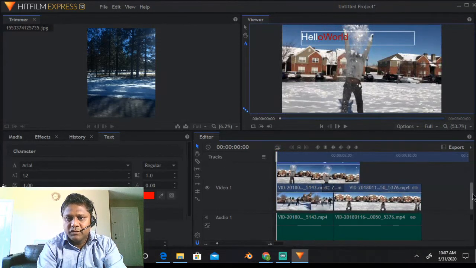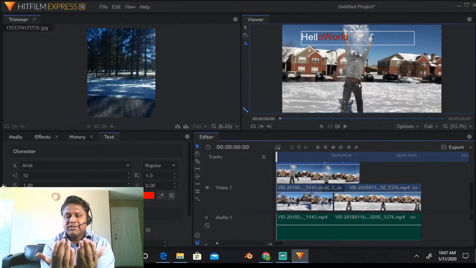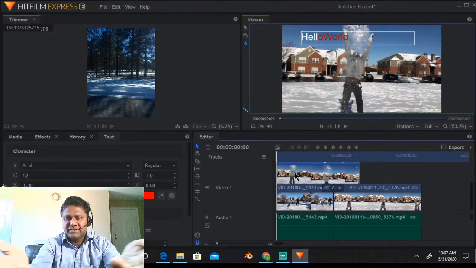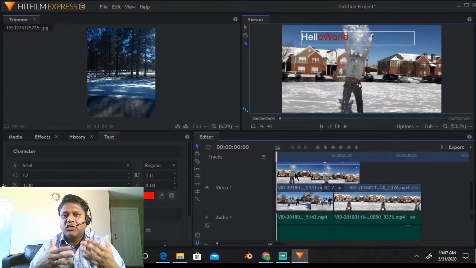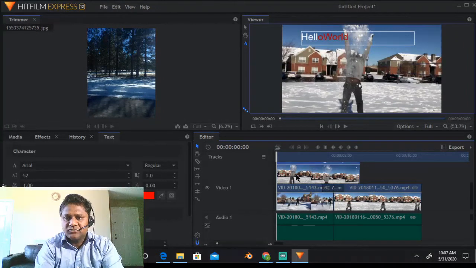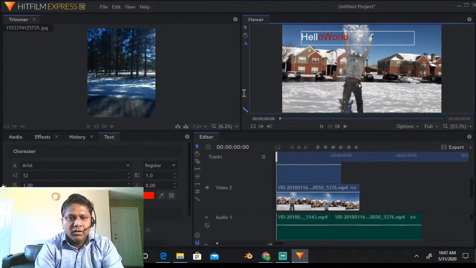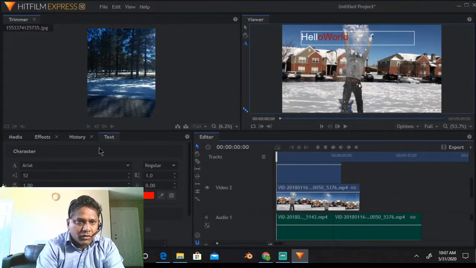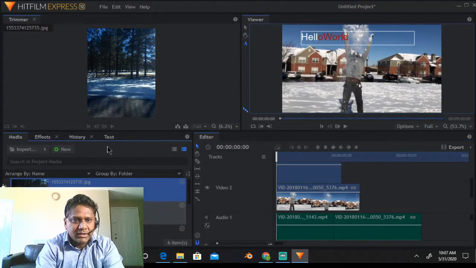Now I have two different videos. In this video I am kicking the snow, and in this video I am throwing the snow in the air. What Anand is asking is two different things on the same frame. But since both the videos are occupying the whole frame, I need to reduce the size of both the videos so that both appear side by side. Let me click on this. Make sure you are out of text, so let me click away from the text.